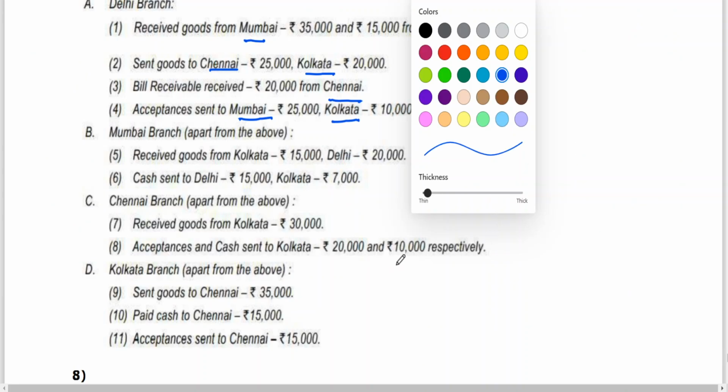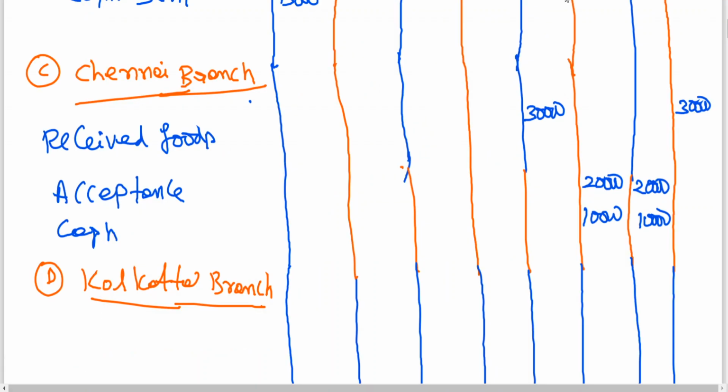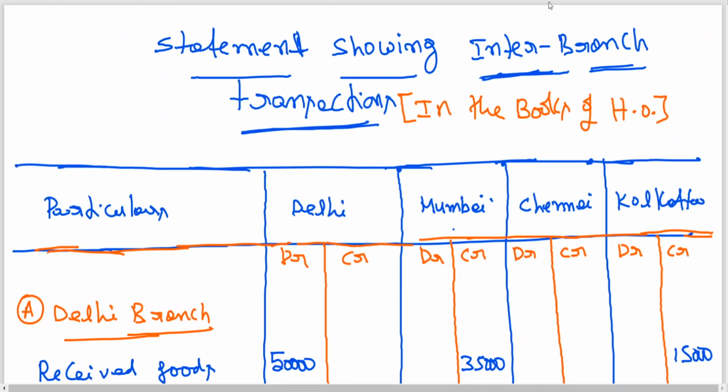Send goods to Chennai 35,000. Credit 35,000. Who is the receiver? Chennai. Third column.